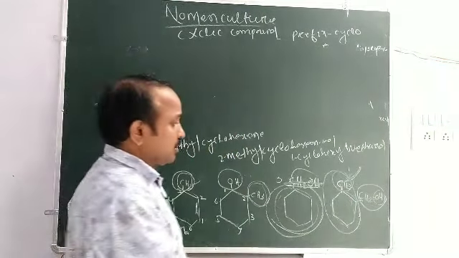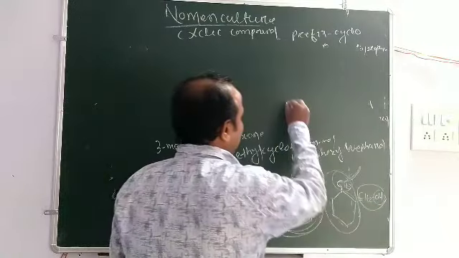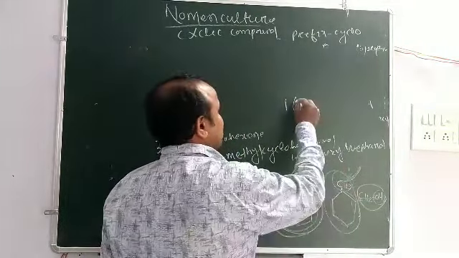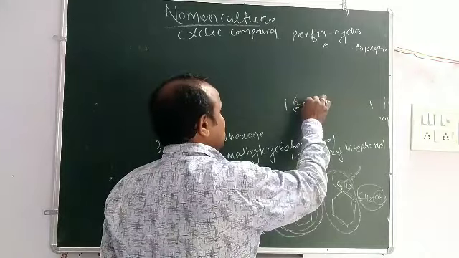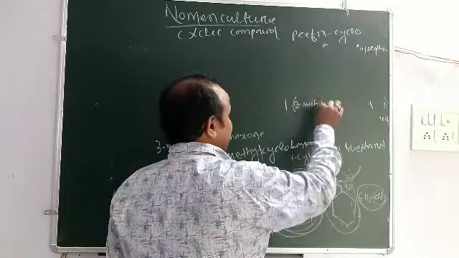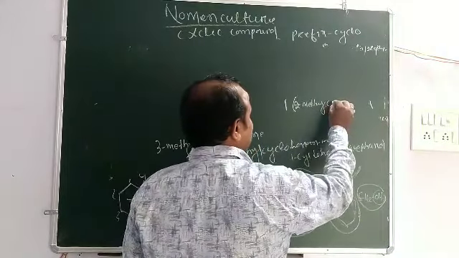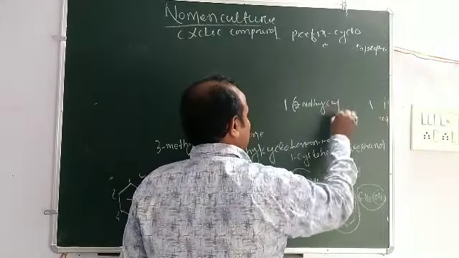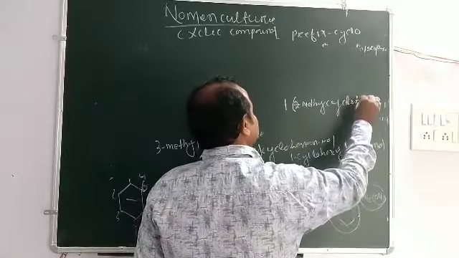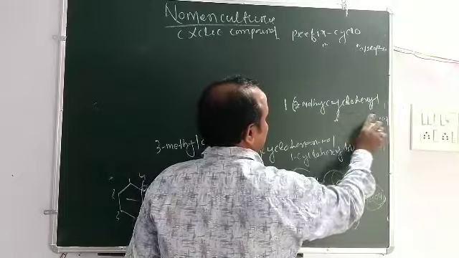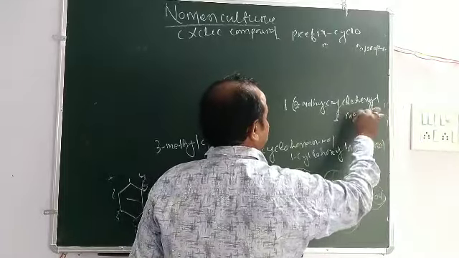Okay, so that it is attached to one, you give the bracket, then 2-methylcyclohexyl, as it is used as a substituent group, so that cyclohexyl methanol.